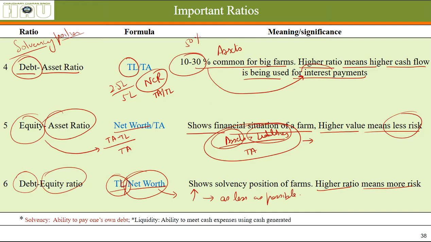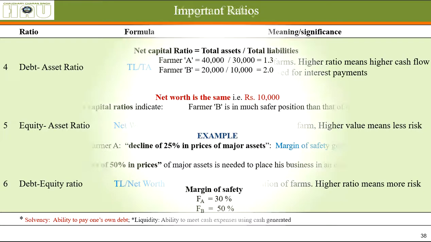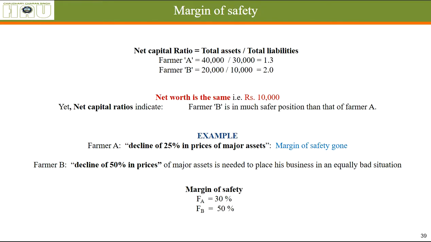Now these are the important ratios associated with the balance sheet, and there is one more, margin of safety, which is quite interesting. Let's say the net capital ratio, which is given by total assets divided by total liabilities, of two farms: the total assets of farmer A are 40,000, total liabilities 30,000; farmer B 20,000 and 10,000. The net capital ratio is 1.3 and 2.0.